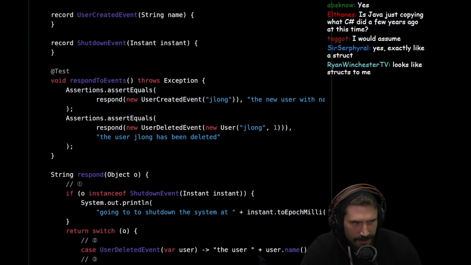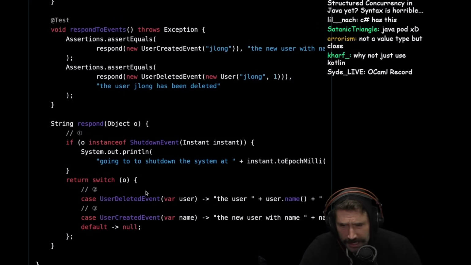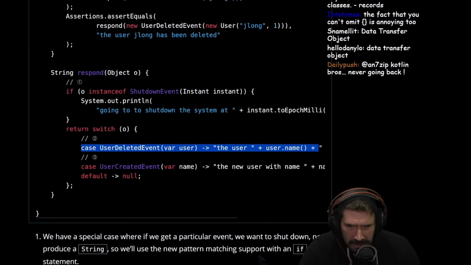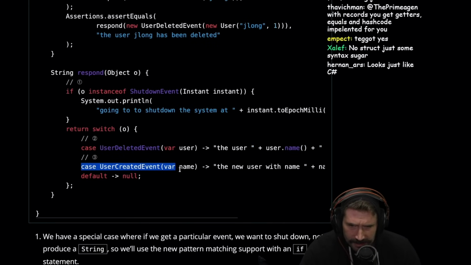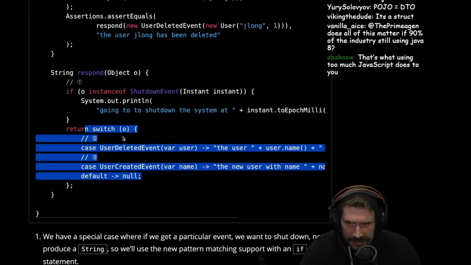It comes with implicit equals and, oh, really? Okay. That's kind of cool, I guess. All right, so case. Okay, I can like this. I can like this. This is cool.